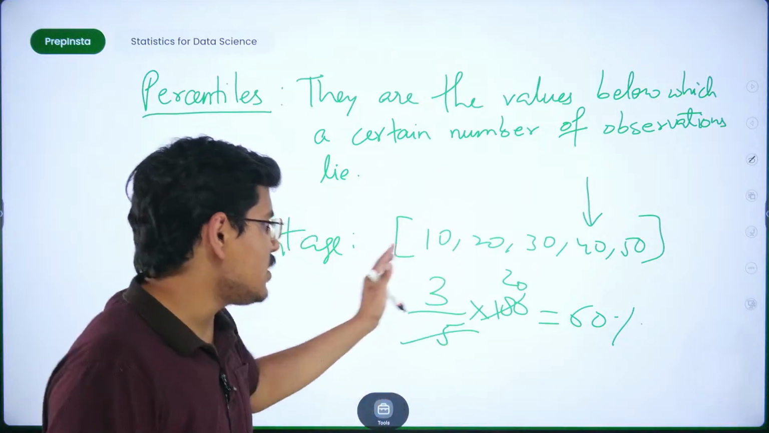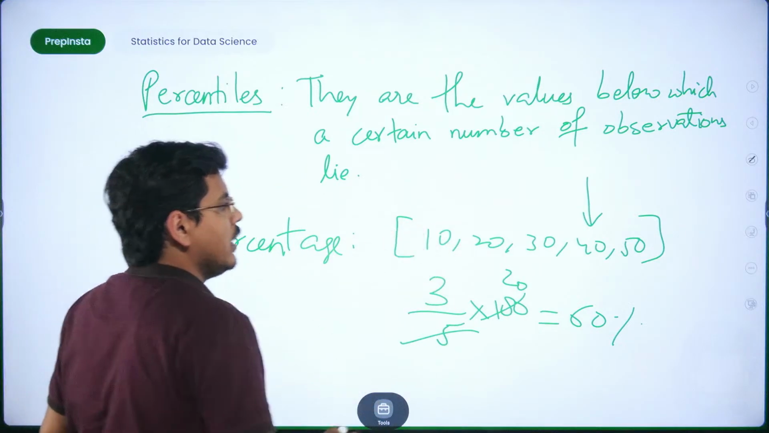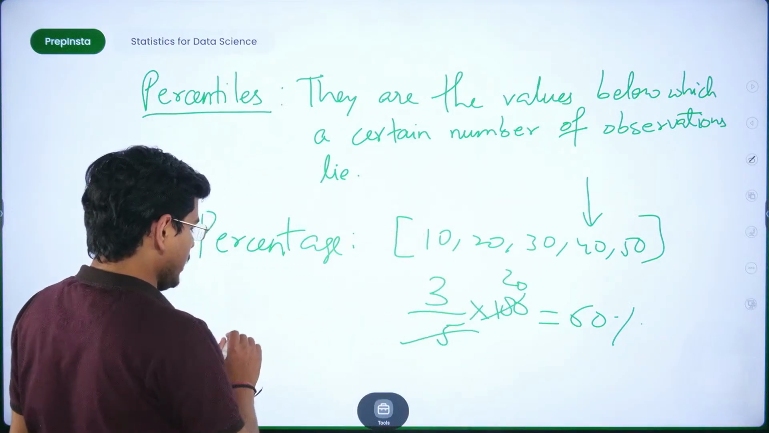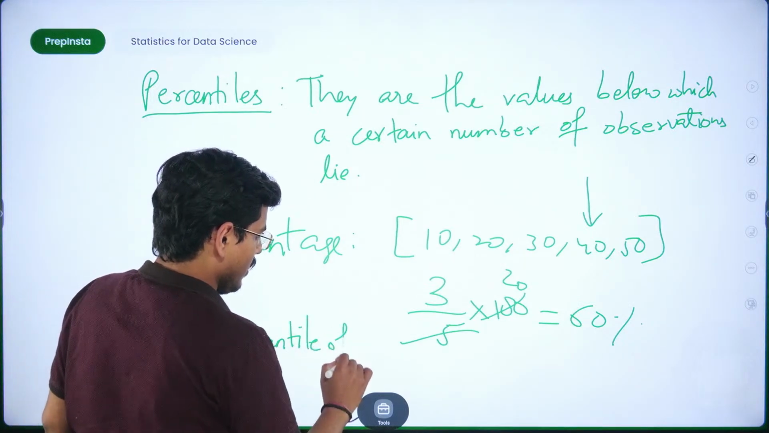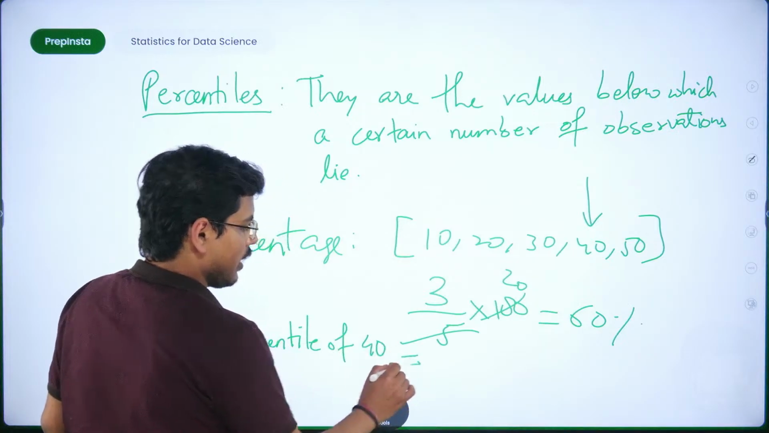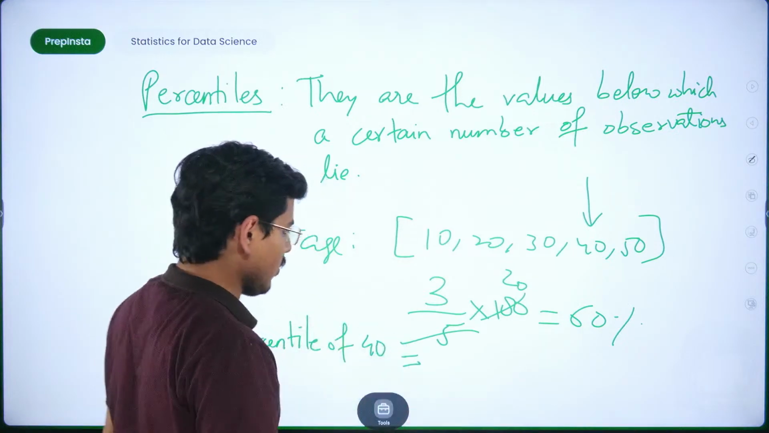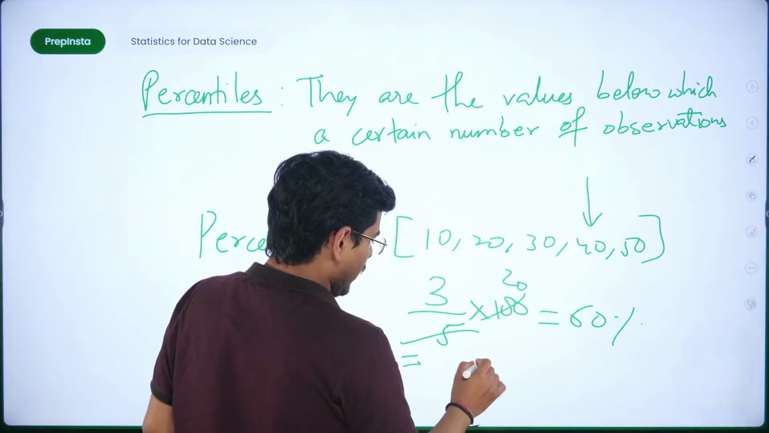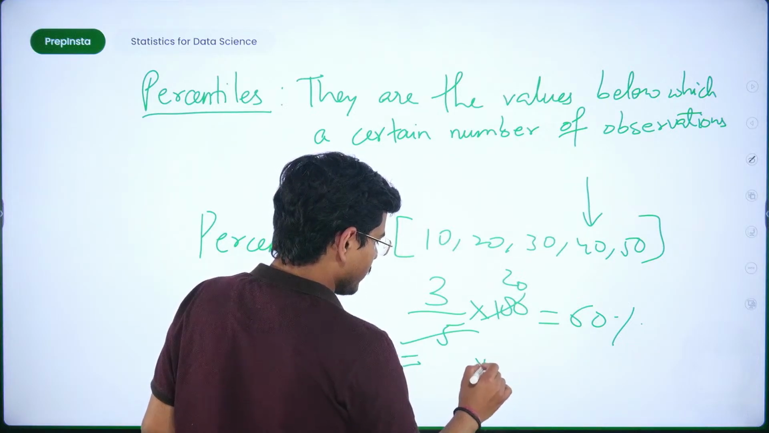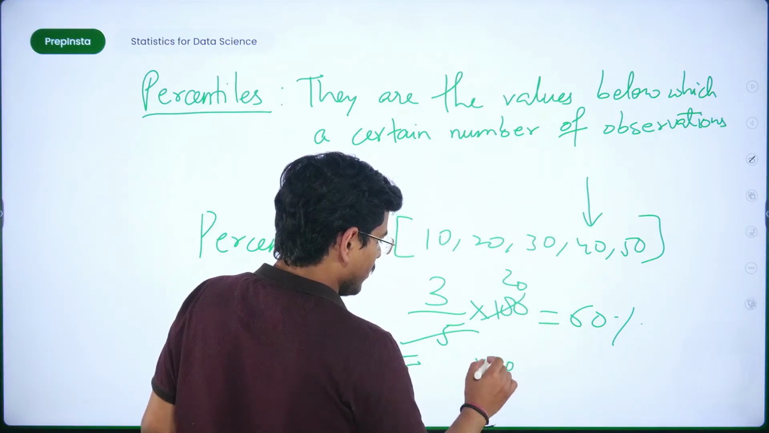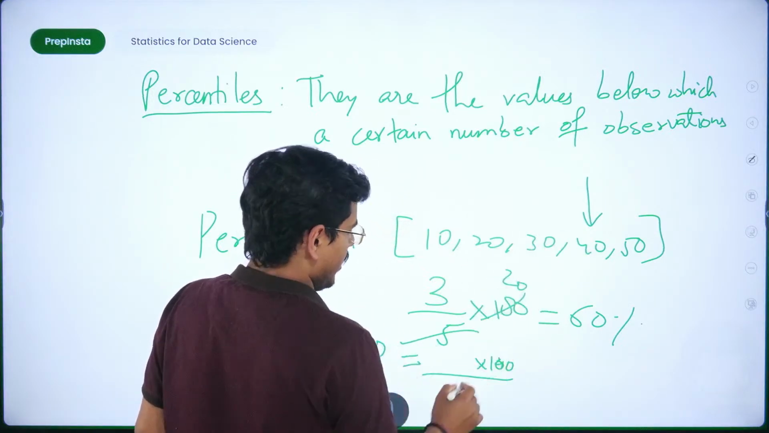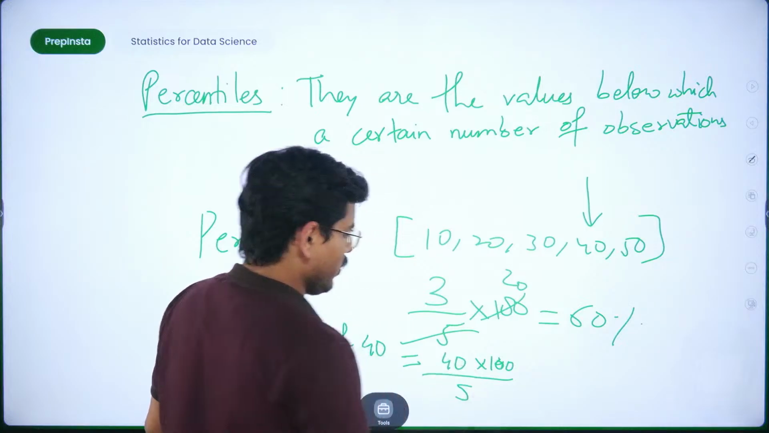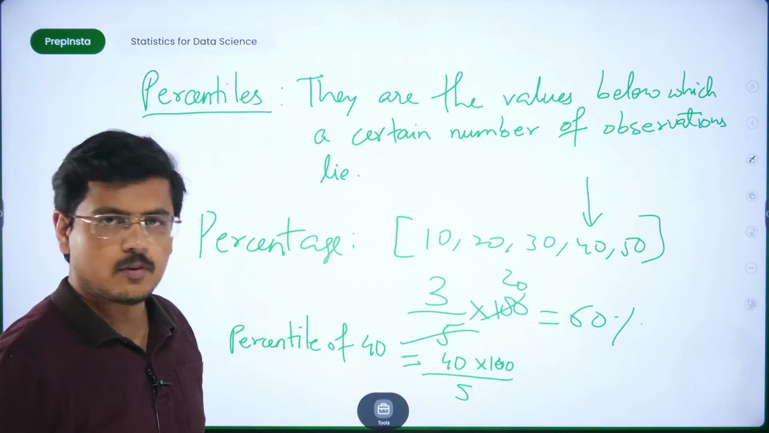For example, for 40, if we want to calculate its percentile, what is the formula for the percentile of 40? I'll give you the general formula as well. Wait for a while. So here for 40, this becomes the count of values below it, into 100, divided by the total number of inputs, which is 5, and here you put 40.